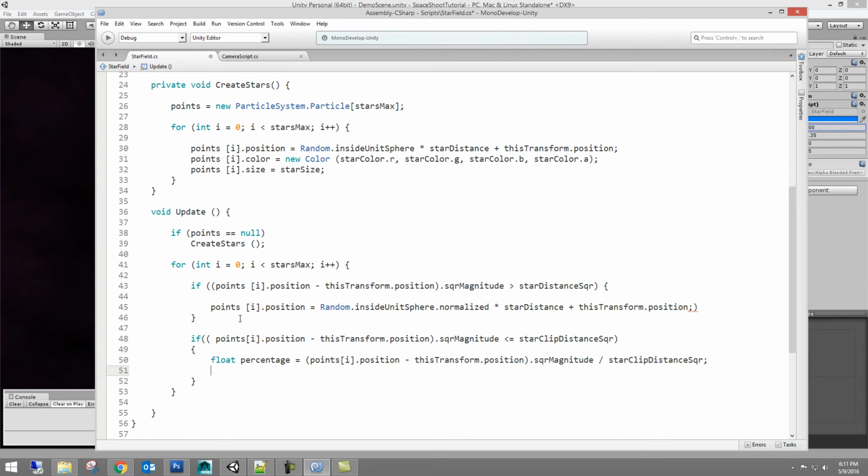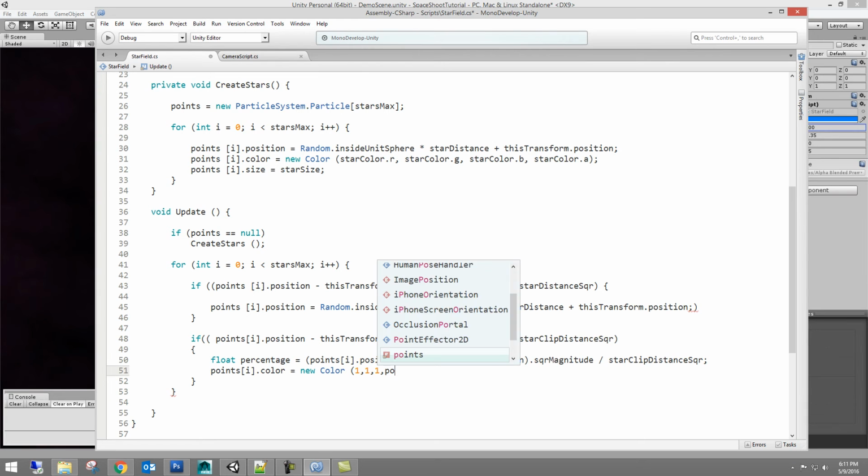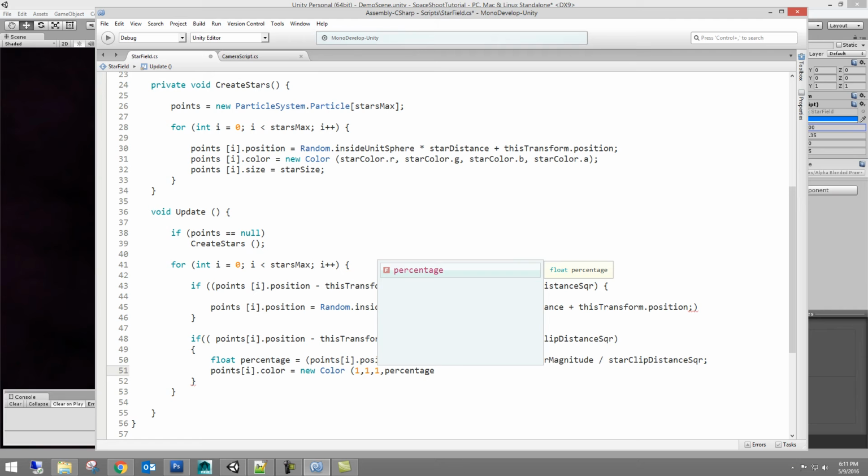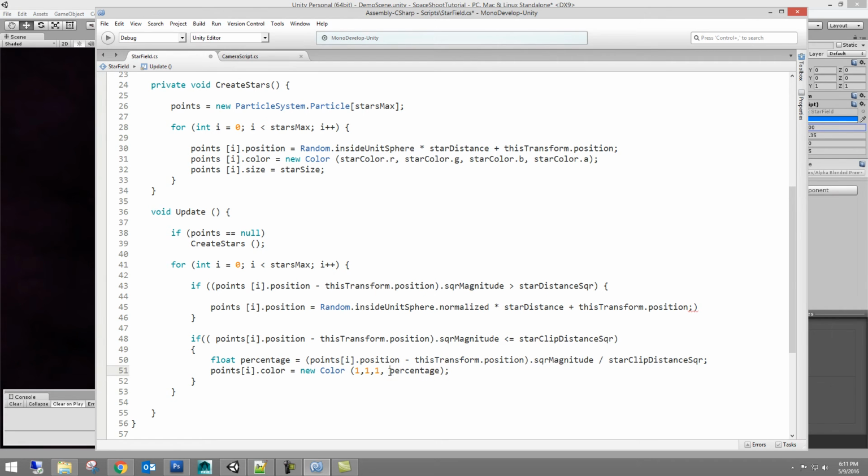And this update method or function here will use this percentage variable to tweak what we're going to type in here right now, which will be points I.color. So we're going to adjust the color of each new particle, and we're going to say the new particle is equal to 1, 1, 1, and then percentage. And so you can see here that the new color, RGB alpha, this is going to tweak the alpha. Alright? So that'll help fade the star in and out.